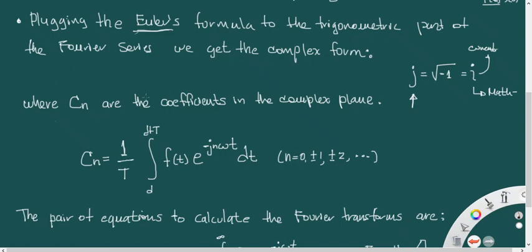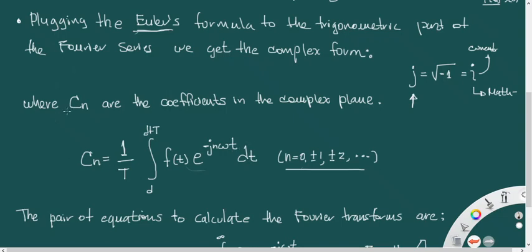So we transform that and we plug Euler's formula into the trigonometric part of the Fourier series, and we will come up with this. This part over here is equal to that sum of cosines and sines in the Fourier series. In this case, j represents the complex number, n represents an integer, which is the amount of the variable that we are multiplying the frequency, omega t, times dt.